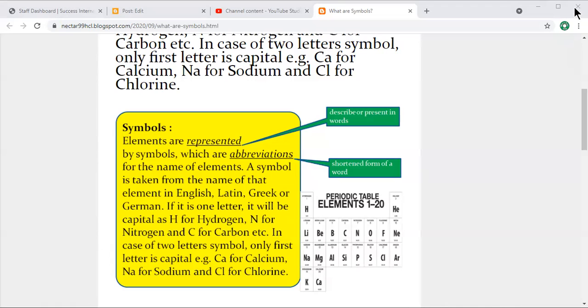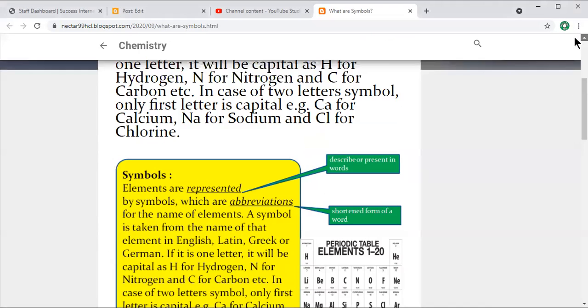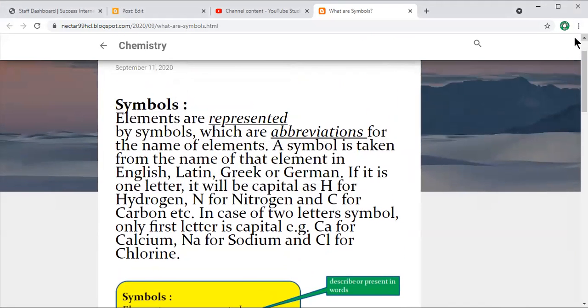Now, I'm going to start a simple reading of this, so that will make the idea more clear and it's easier wording here. Elements are represented by symbols, which are abbreviations of the elements.